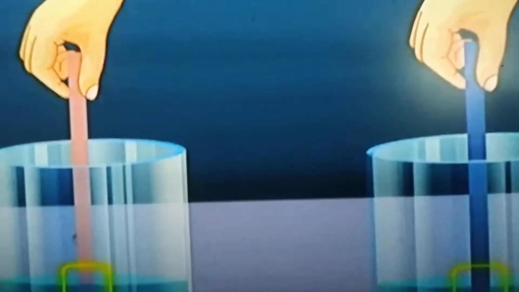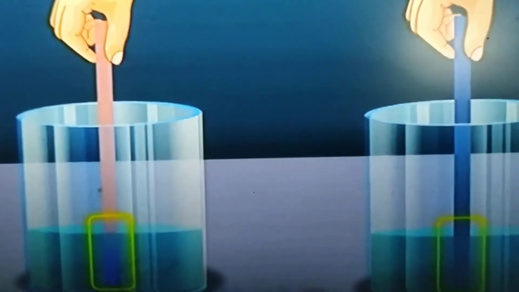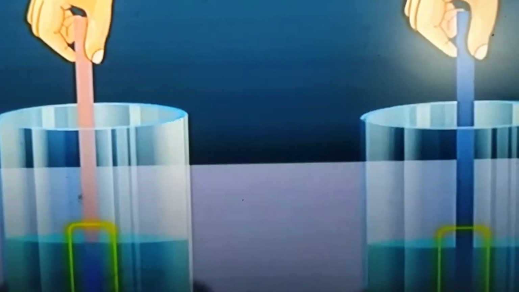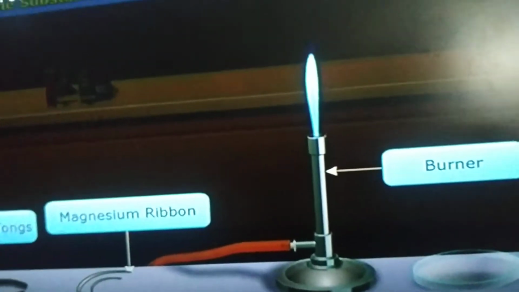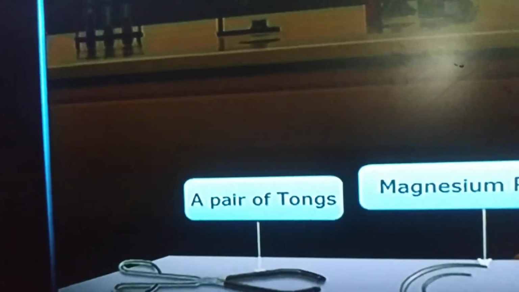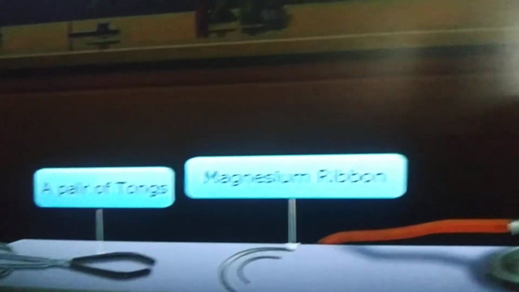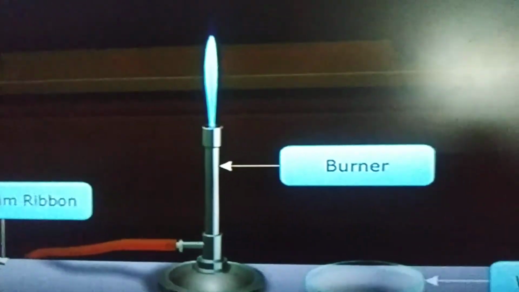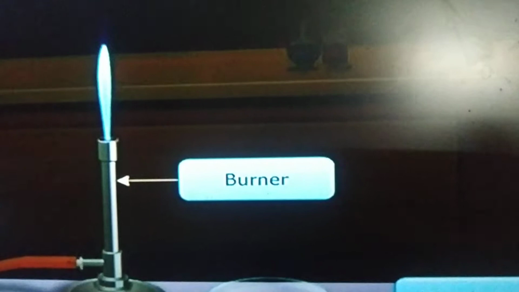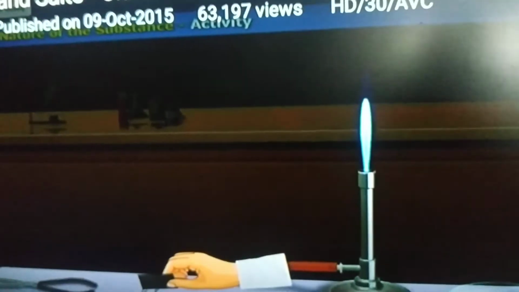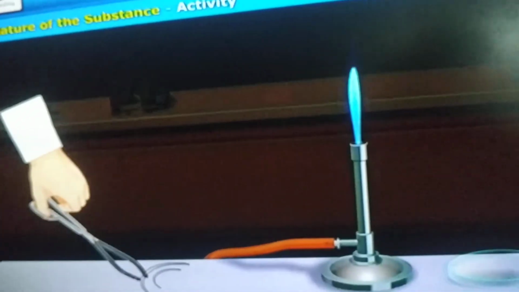So these are the bases in nature we get, or in our surroundings. Generally we use these bases. Let us test the nature of a substance by doing an activity. For this activity we require a pair of tongs, magnesium ribbons, burner, watch glass. These are the required things. Now take a long magnesium ribbon. Use a sandpaper to rub and clean the ribbon.